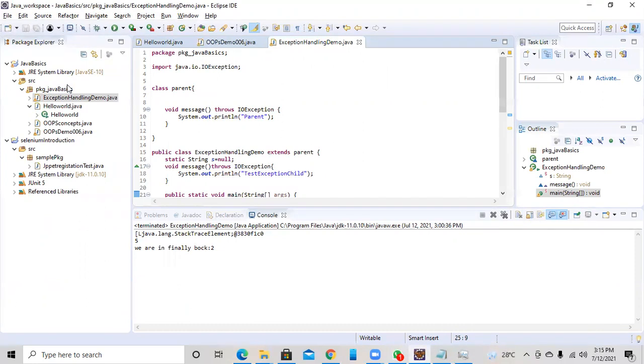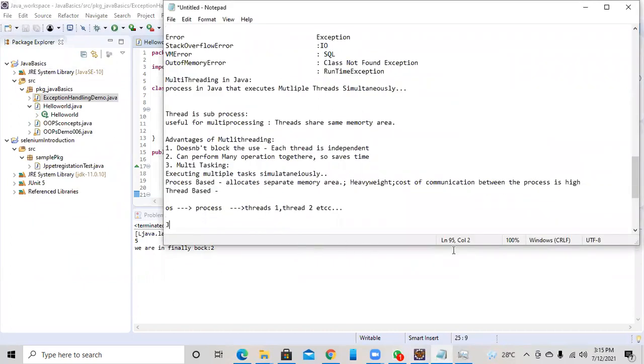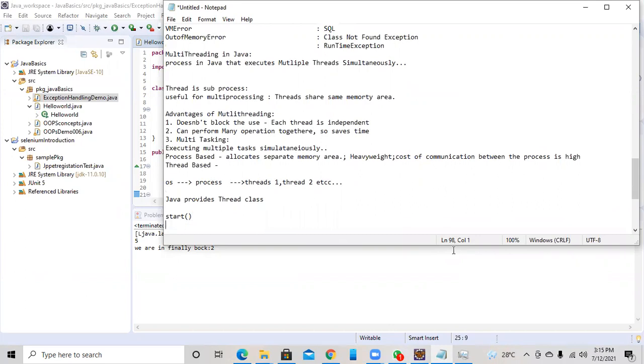What methods are there? The Thread class contains so many methods. What are those methods? Start. It starts a thread. Then run. It simply runs your thread.